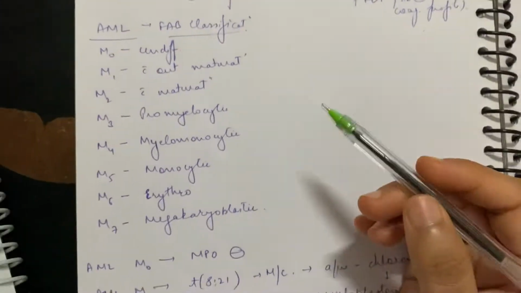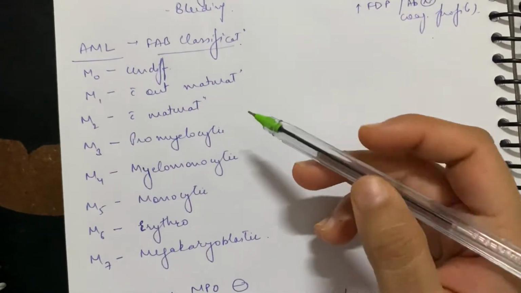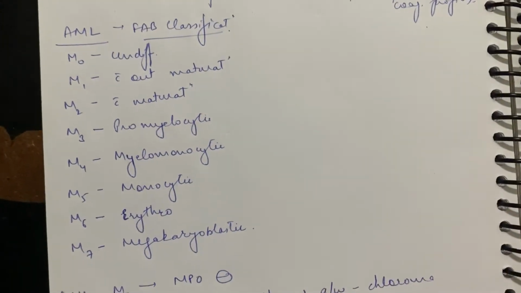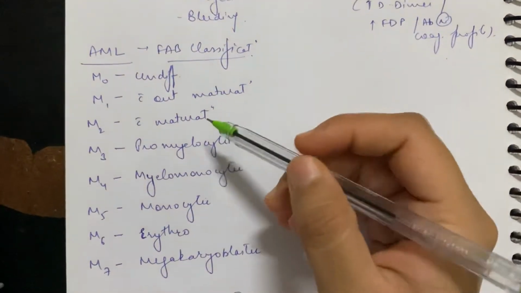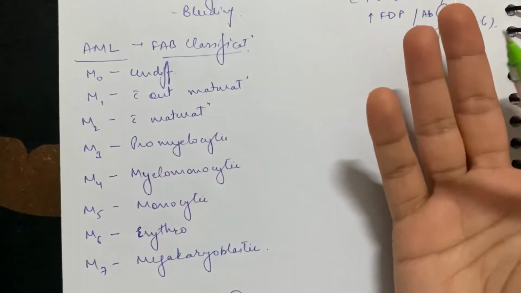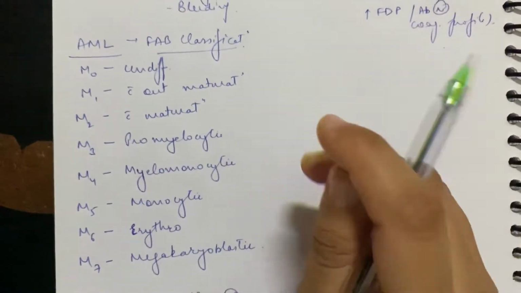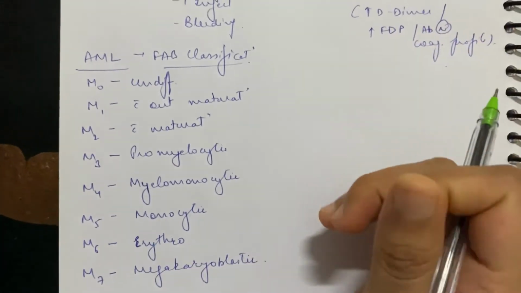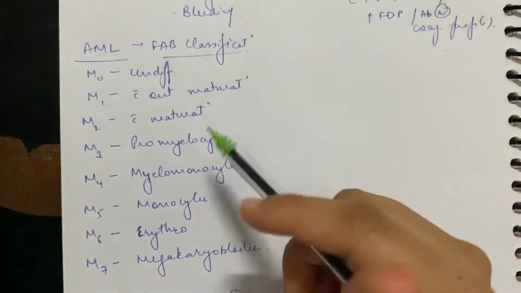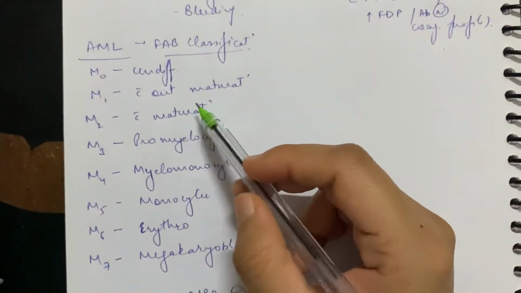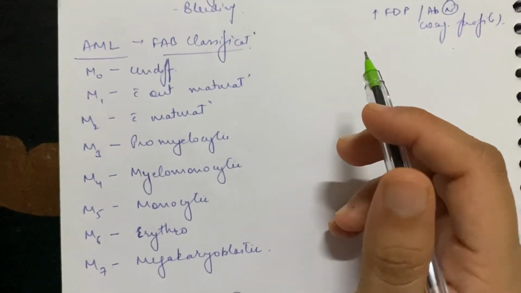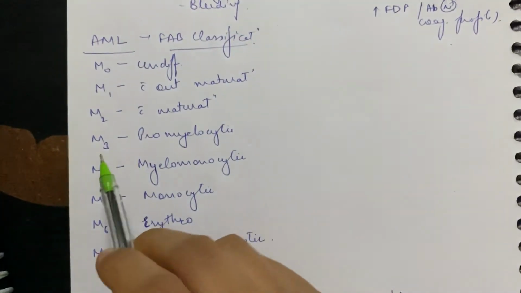Okay, coming on next to FAB classification, क्योंकि ये हमको पढ़ना है, and with this we'll name it and इसके accordingly we'll do. I try to make it simple, like if you can remember as it is, तो it's okay. नहीं तो मैंने इसमें बीच में से थोड़ा लॉजिक और ट्रिक्स डाला है, नॉट लॉजिक, ओनली ट्रिक्स. So M0 is undifferentiated, so it's nothing. M1 is without maturation. M2 से याद रखना है कि there is maturation. So with maturation is M2.